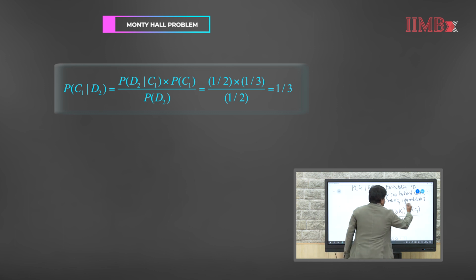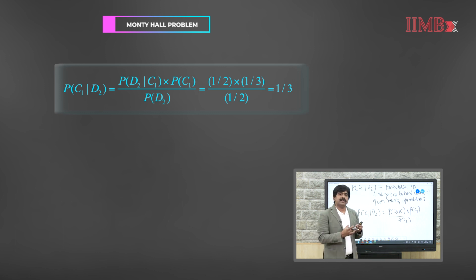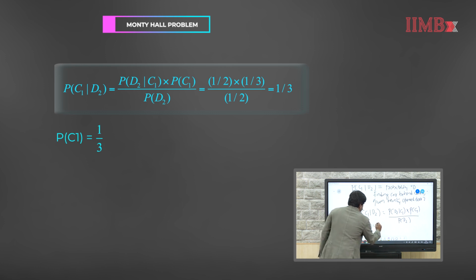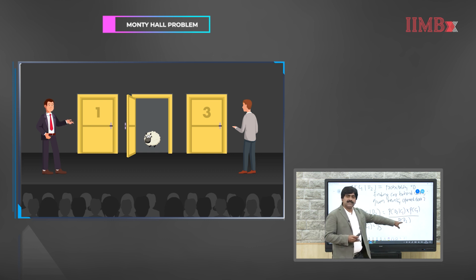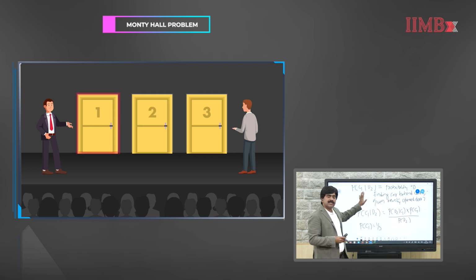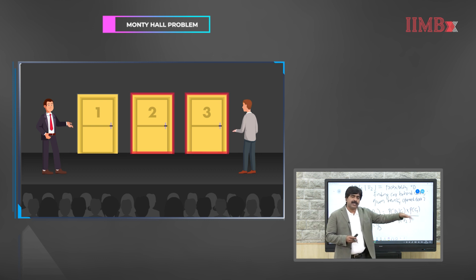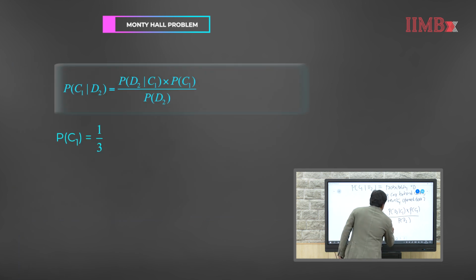If you look at the probability of C1, that is the prior probability of finding the car behind door 1. So, the probability of C1 is simply 1 over 3. Probability of D2 is the prior probability that Monty will open door 2. Remember, there are two doors which are untouched. Door 1 is chosen by the player. That means door 2 and door 3 are available for Monty. So, he can choose either of those doors. Remember, this is a prior probability, either of those doors with equal probability. So, the probability of D2 is 1 over 2.